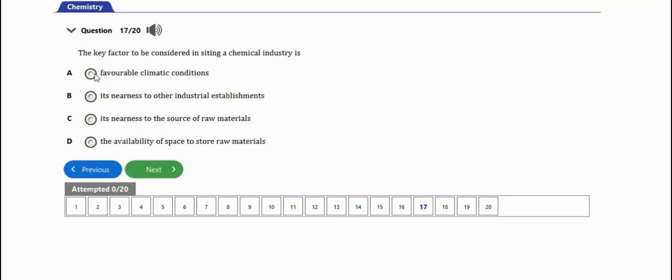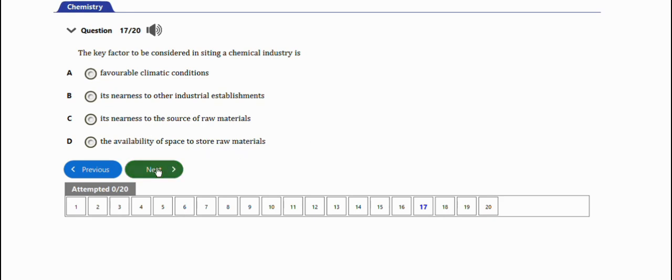It says the key factor to be considered in siting a chemical industry is, I think I would answer this question. Favorable climate conditions. No, not a key factor. Its nearness to other industrial establishments, not a key factor. Its nearness to the source of raw materials, yes, that's a key factor. Option C. That's it for this question.